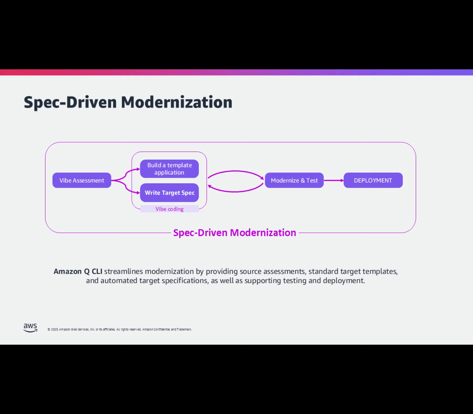The first phase, vibe assessment, involves entering prompts to thoroughly analyze existing application APIs, business logic, database structures, interfaces, and logs. Next, in the vibe coding phase, developers build template applications tailored to the modernization target and create target specs based on assessment results. Finally, in the modernize and test phase, the actual modernization work and testing are iteratively performed until successful completion based on the written specifications. This systematic approach is essential for reliably transitioning monolithic banking systems to composable banking architecture.